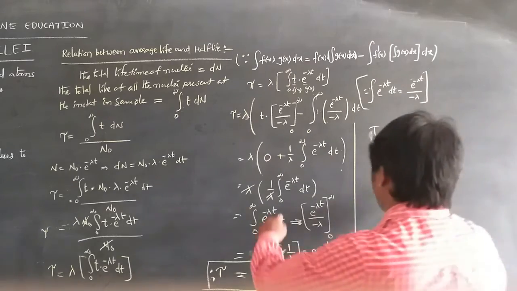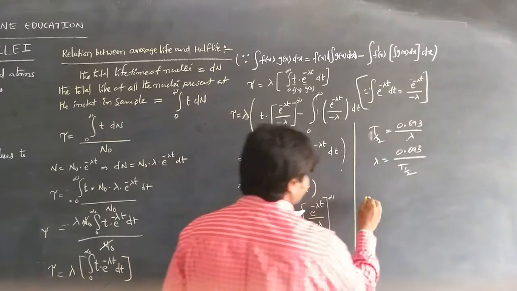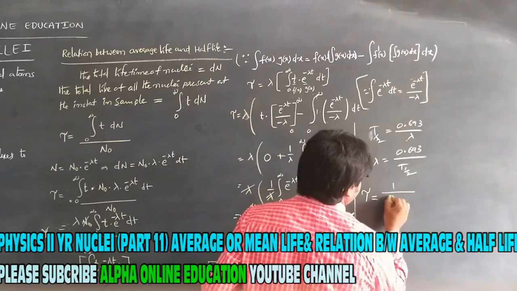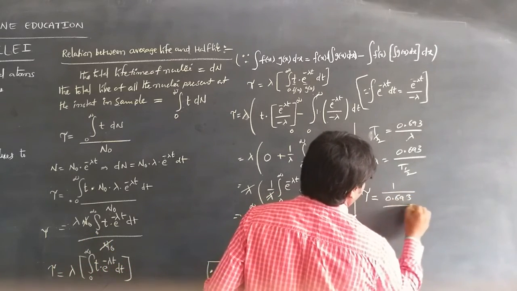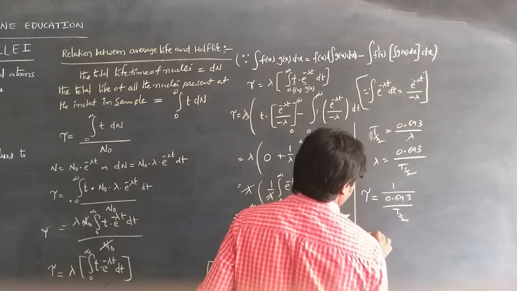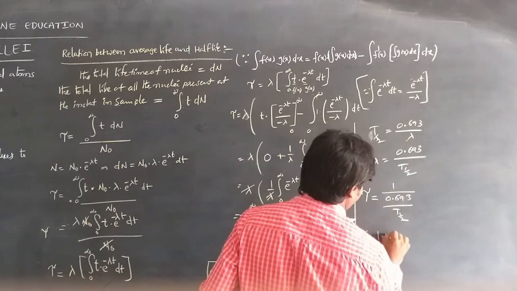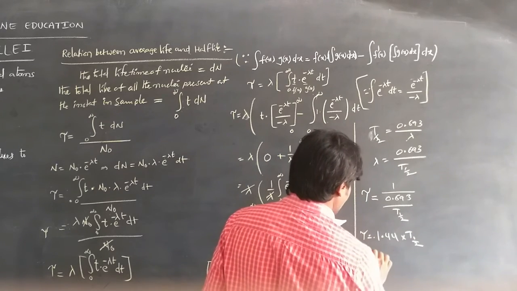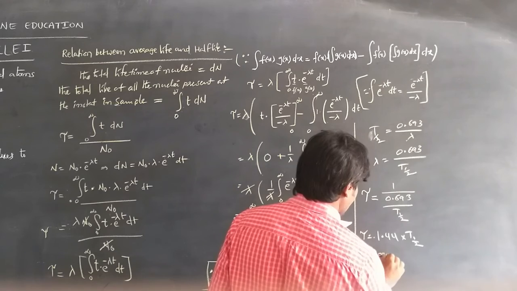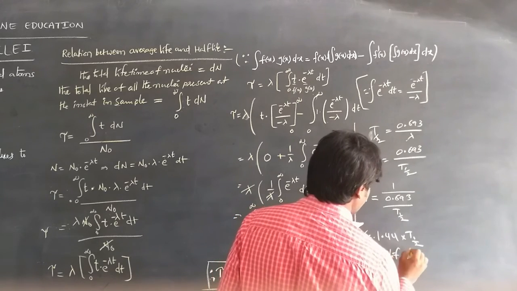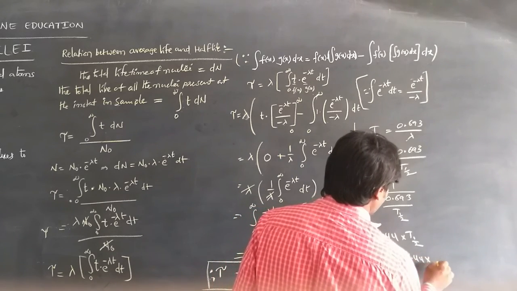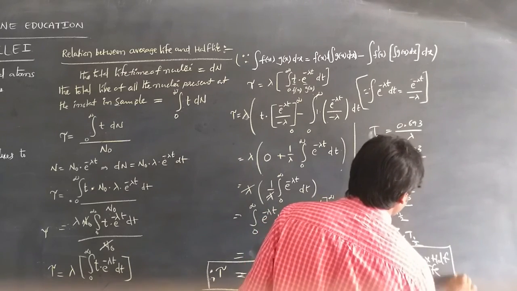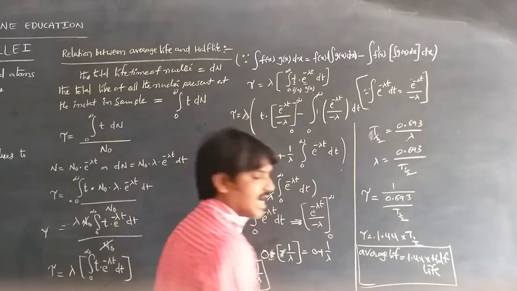If we substitute the lambda value in the equation, tau is equal to 1 by 0.693 by t half, so tau is equal to 1.44 into t half. So the average life is equal to 1.44 times the half life. This is the relation between the half life and average life.